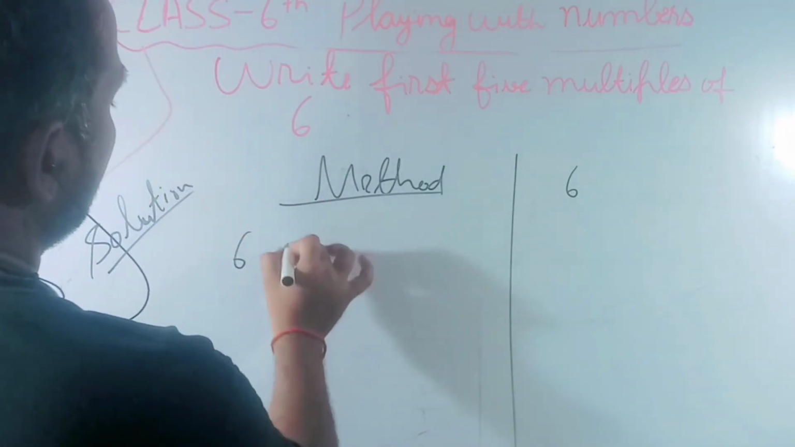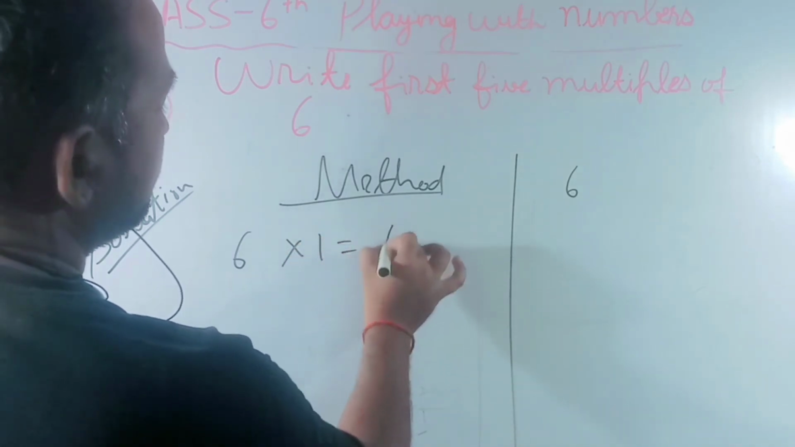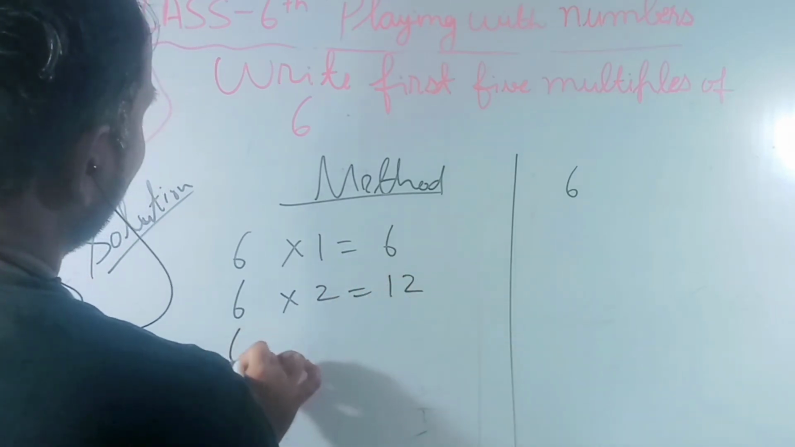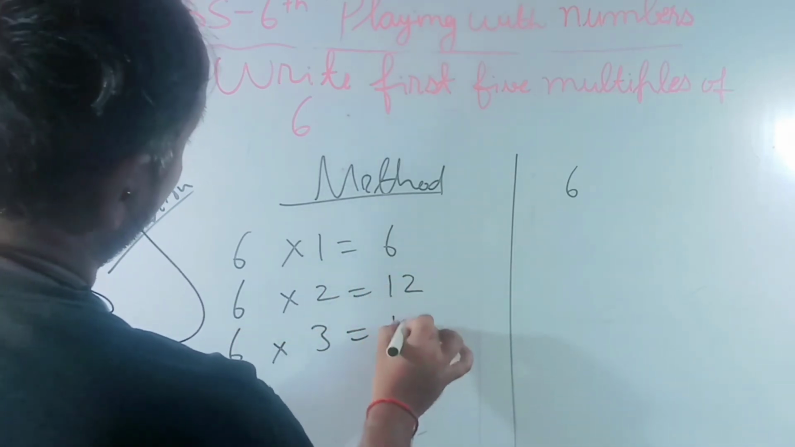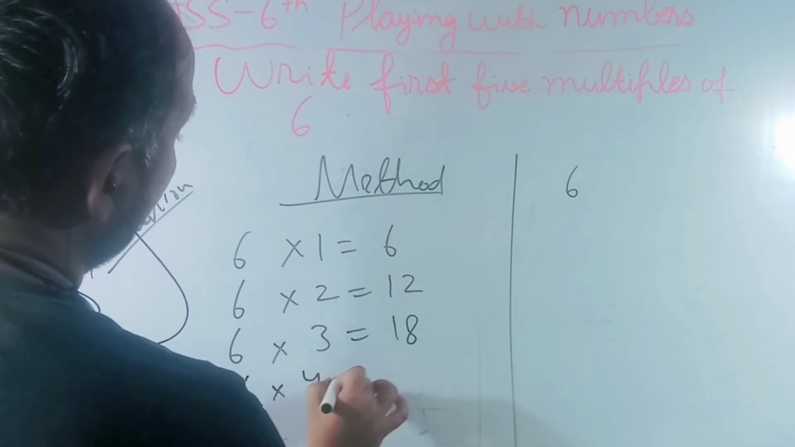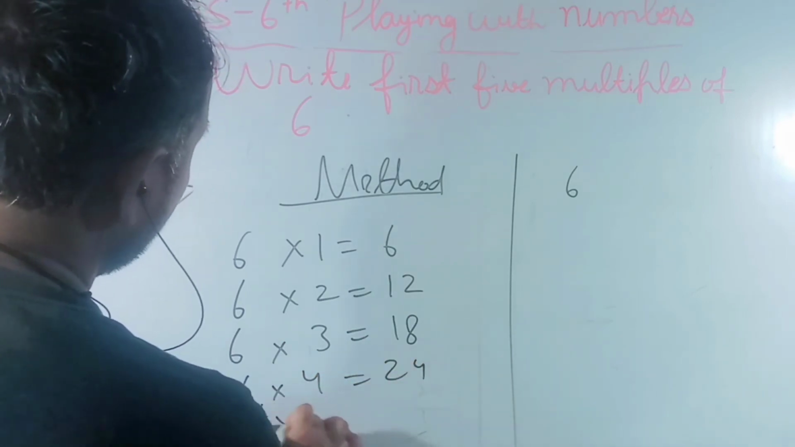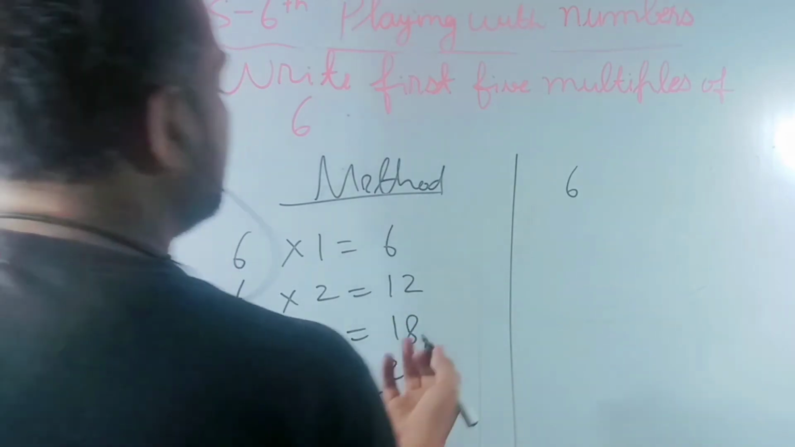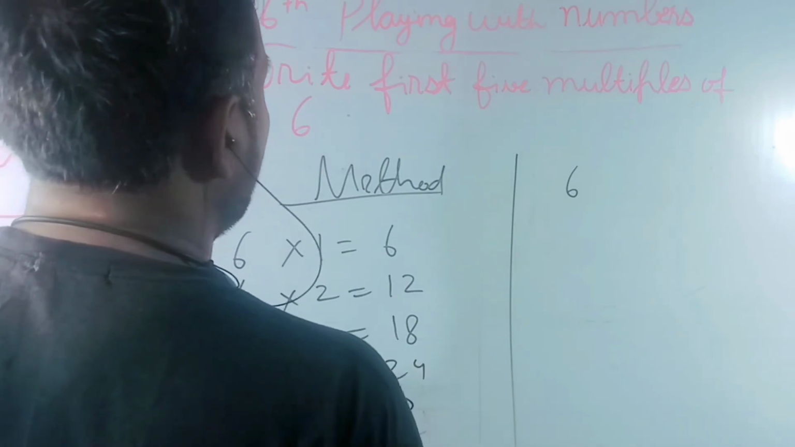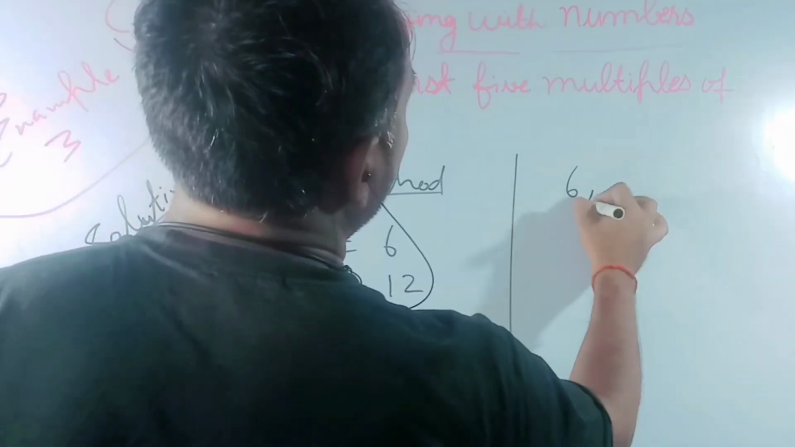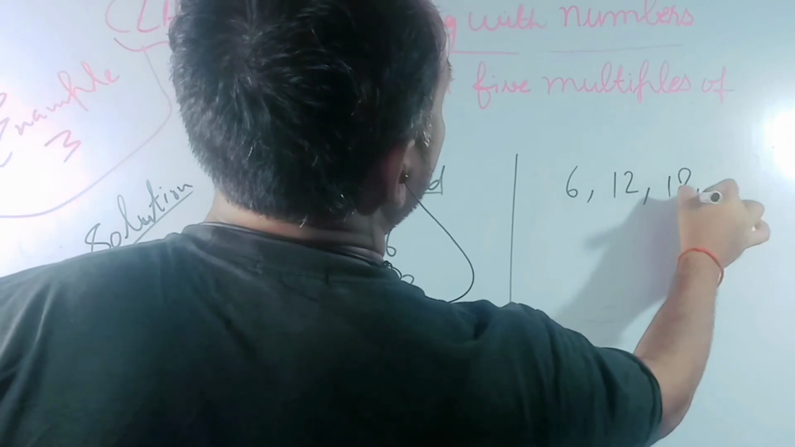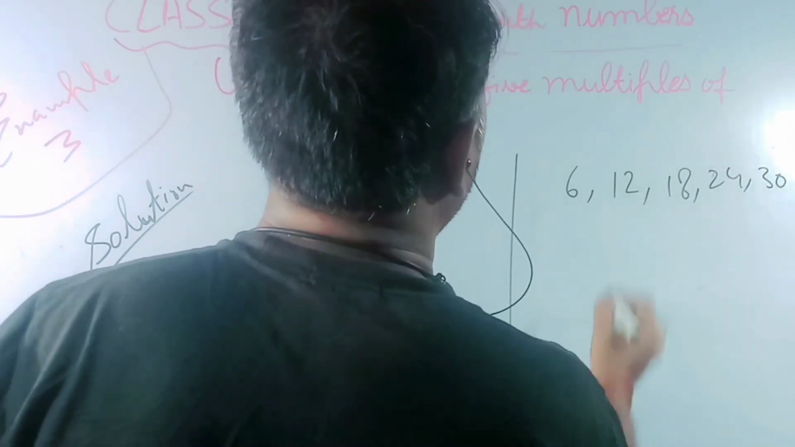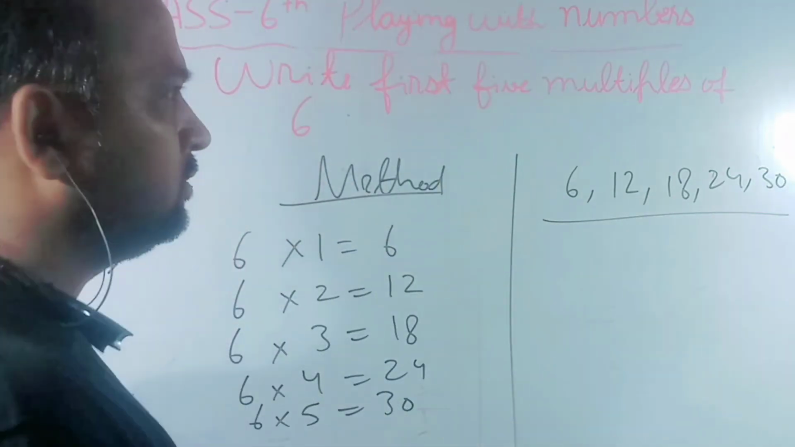First 5: 6 multiply 1, 6; 6 multiply 2, 12; 6 multiply 3, 18; 6 multiply 4, 24; 6 multiply 5, 30. So this way we have found the first 5 multiples of 6. You can see over here 6, 12, 18, 24 and 30. So finding multiples, I think, is much easier.